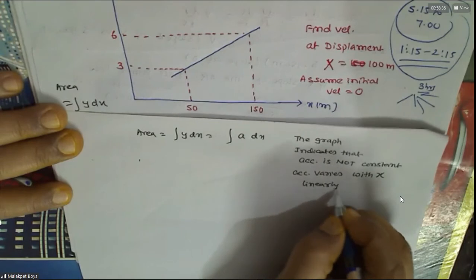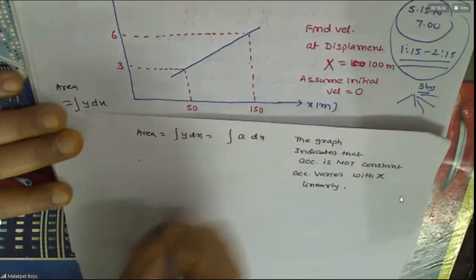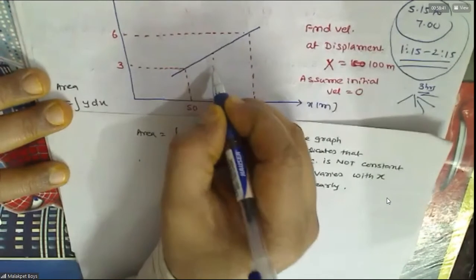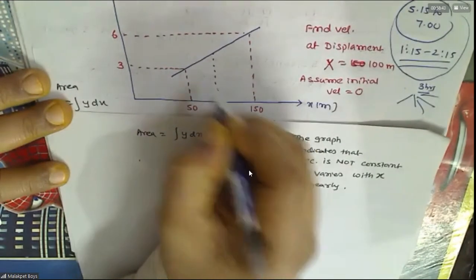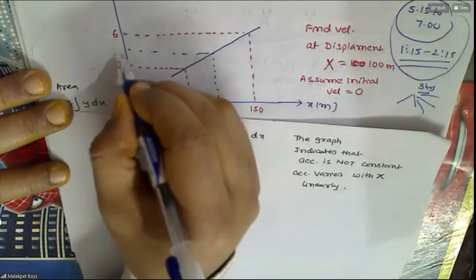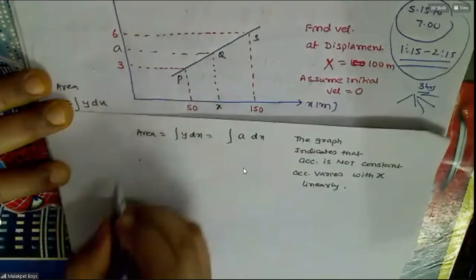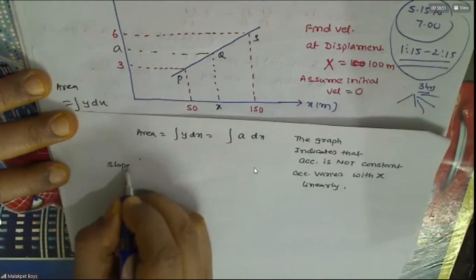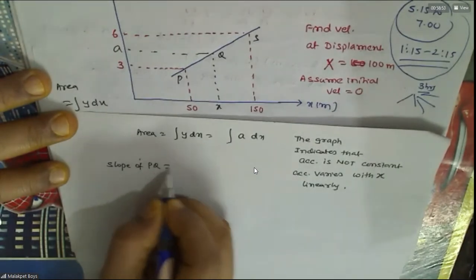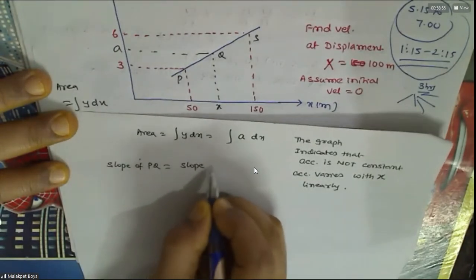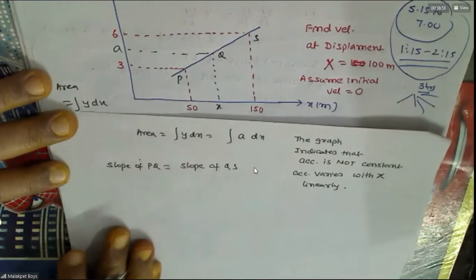We'll first get the acceleration. At some x, let the acceleration be a. This is P, Q, S. Now you know that slope of PQ must be equal to slope of QS. Do you agree with this?